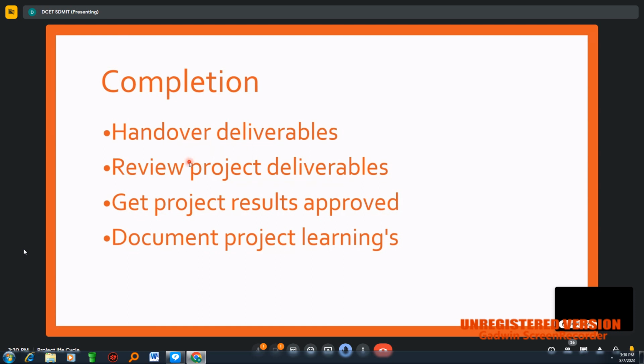Next is reviewing and reporting on the deliverables. We need to have a report on the project. In the project report we need to enter the different stages, and the different things we considered for the planning.